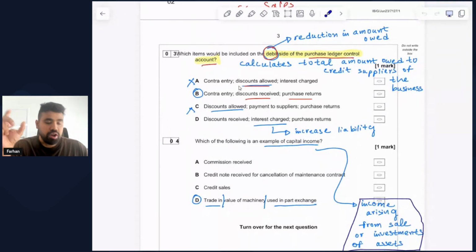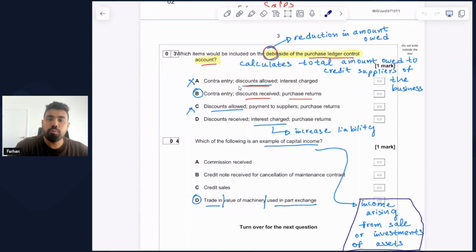So the purchase ledger control account represents a liability account by default, which means the opening balance would be on the credit side, and any credit purchases that we make from our suppliers would also be reflected on the credit side of the T account that we prepare. That means anything that goes on the debit side must refer to a reduction in the amount that the business owes to the credit suppliers. So this is the type of thing that we need to look for in each of the options.